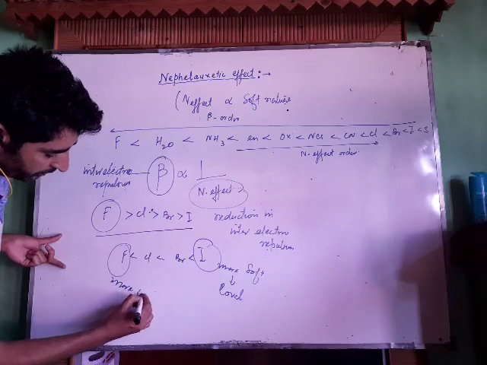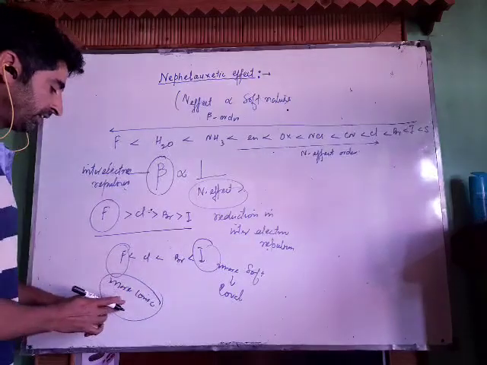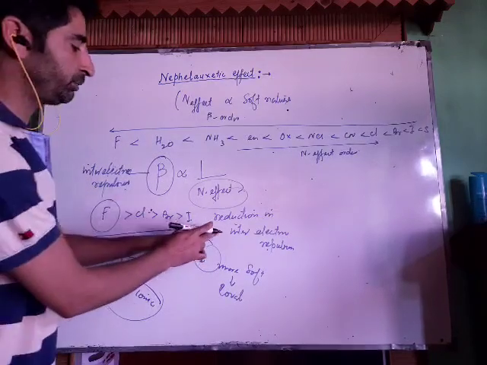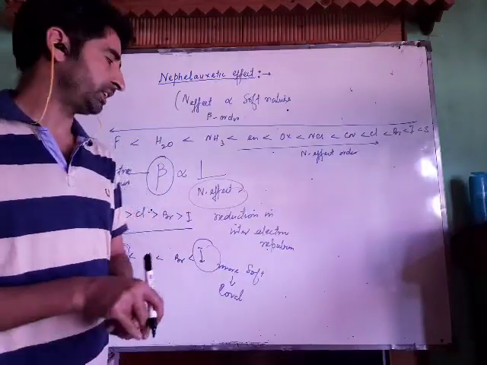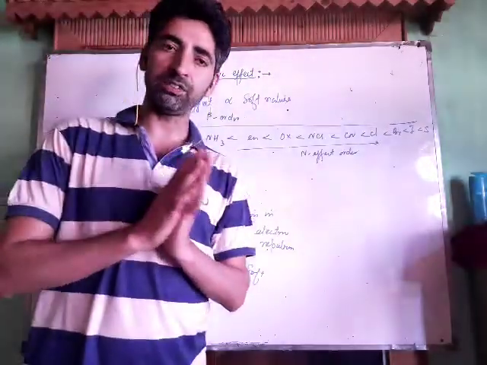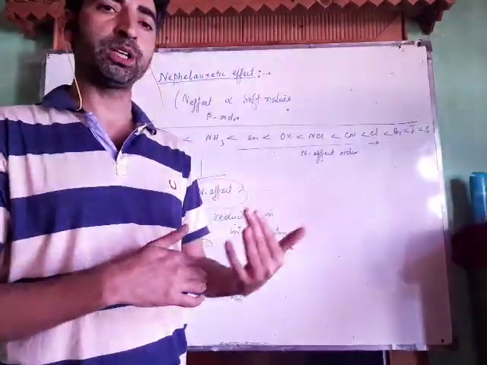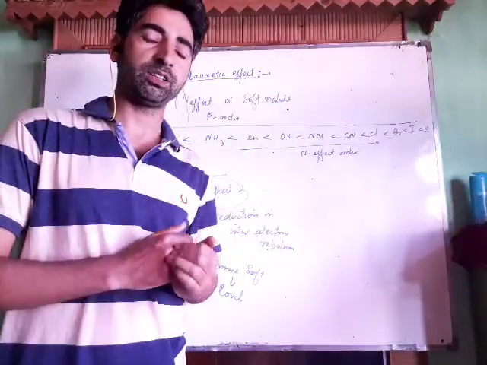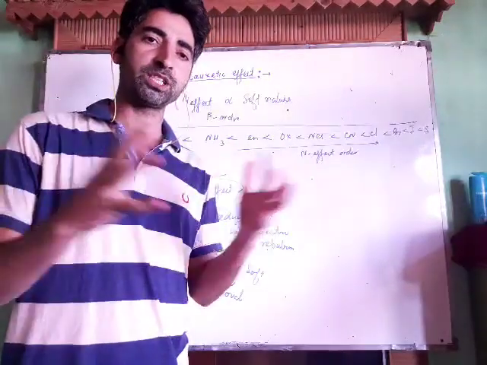More ionic character means whenever we have a hard ligand, there will be more ionic character. And when we have more ionic character, there will be more inter-electron repulsion. And when we have more inter-electron repulsion, there will be less reduction in inter-electron repulsion. Basically, we are going to determine this beta value in this lecture. Now see, we have cleared the concept. What is the nephelauxetic effect? It is reduction in inter-electron repulsion. How can we determine which ion has more reduction? It depends upon the softness of the ligand. The softer the ligand is, the more covalent character that complex has. The more covalent character it has, the more is the perfect overlapping.